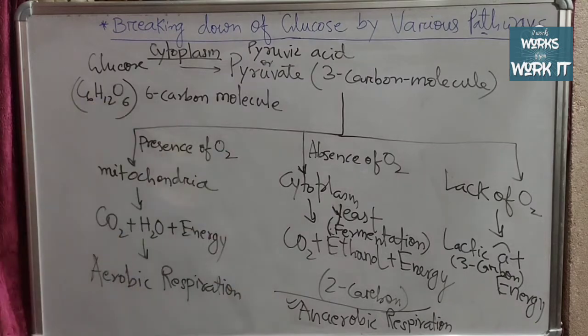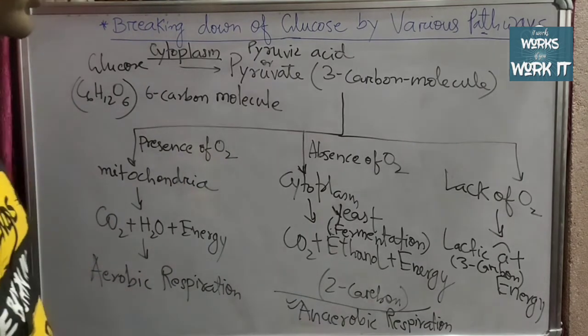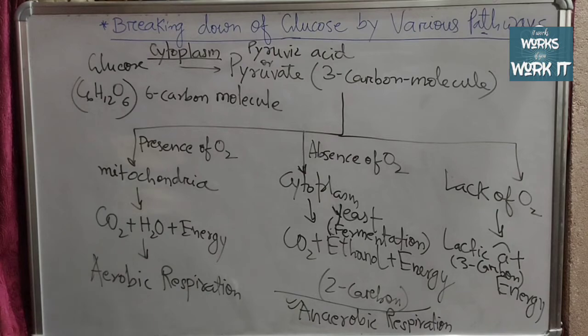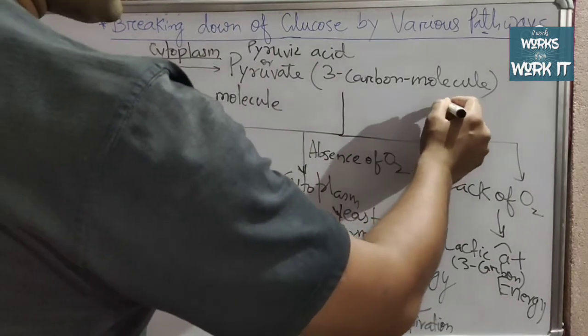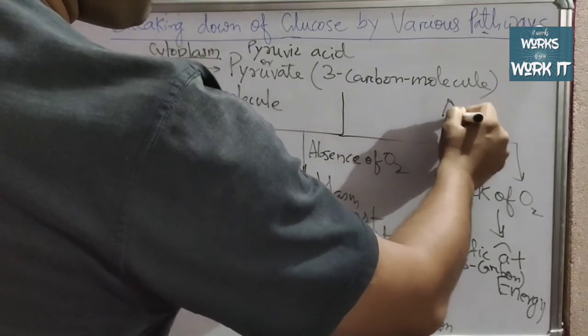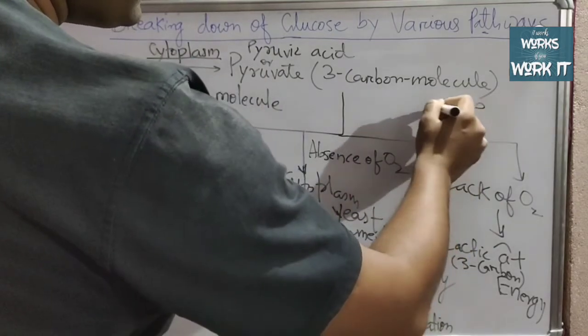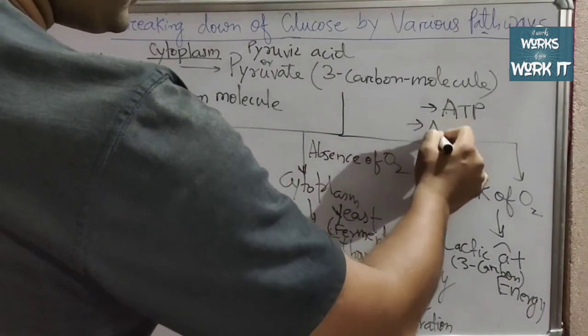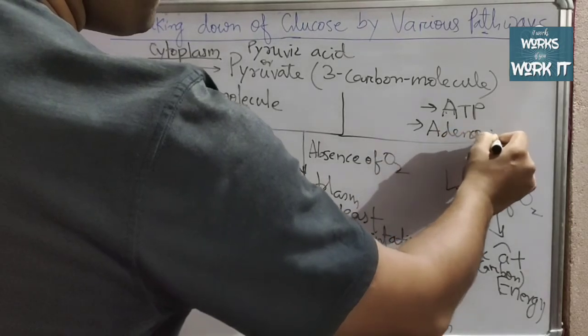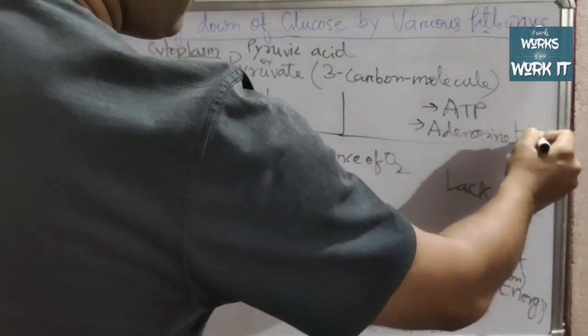So here is a little description of the breaking down of glucose by various pathways. We have the types of respiration here, aerobic respiration and anaerobic respiration, and the energy released during the breaking down of glucose is in the form of the energy molecule ATP, whose full form is adenosine triphosphate.